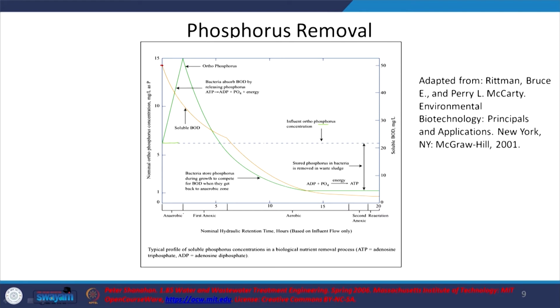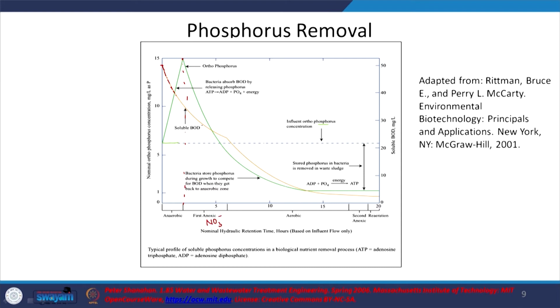So this is anaerobic. In the anaerobic conditions, we know that facultative microbes will transform this, and you will have the fermentation products being formed, and these fermentation products will be taken up by your bacteria, the phosphorus accumulating bacteria. That is why you see your BOD decreasing. And during that time, we know that the phosphorus will be released. So that is what we see, orthophosphorus increased during this peak. Yes. After that, anoxic conditions, you will have nitrate as the electron acceptor.